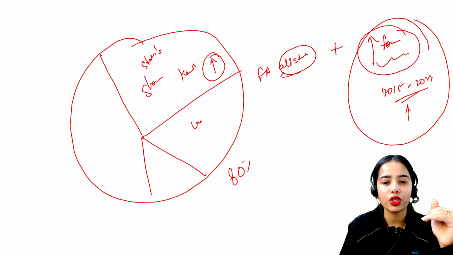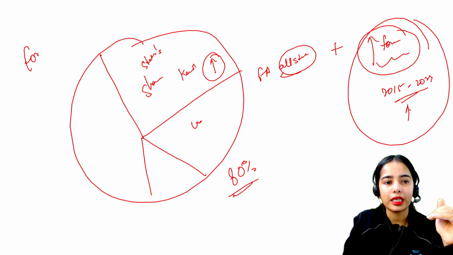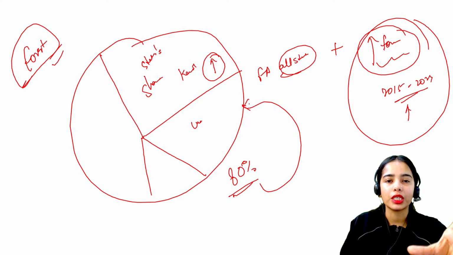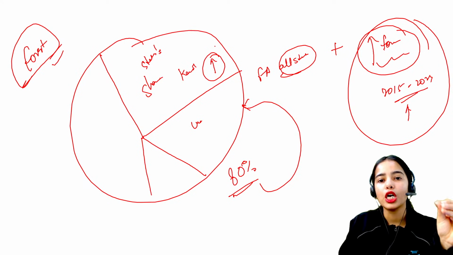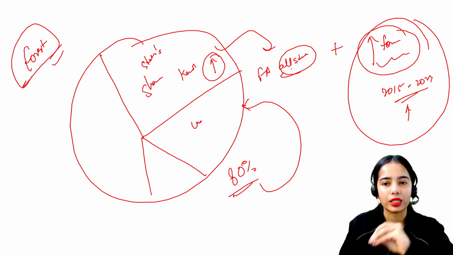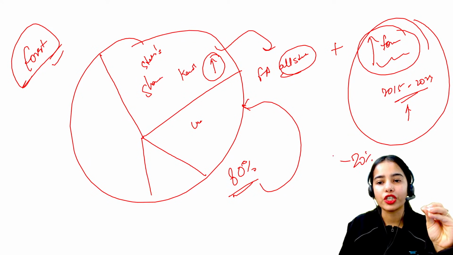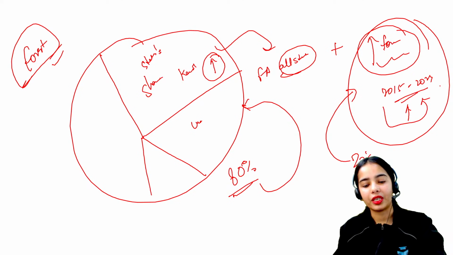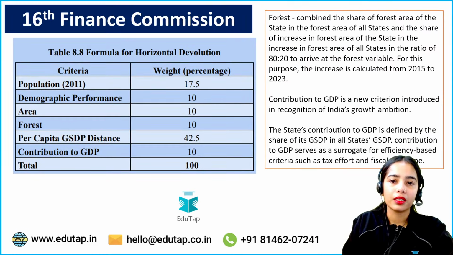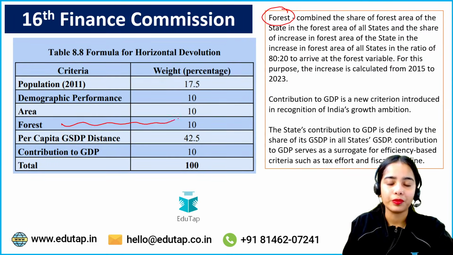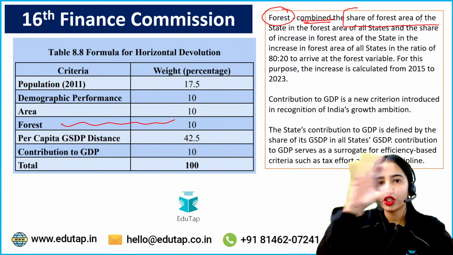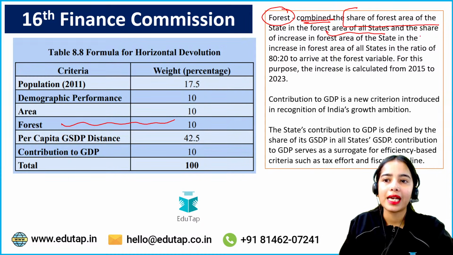So 80% of allocation in the forest category happens on the basis of the share that the state has in the total forest area of all the states, and 20% of the allocation happens on the basis of the growth in the forest area in this time period. I hope this is clear that this criteria is the combination of the share of the forest area of the state in the total forest area of all states and the share of the increase in forest area in this time period.